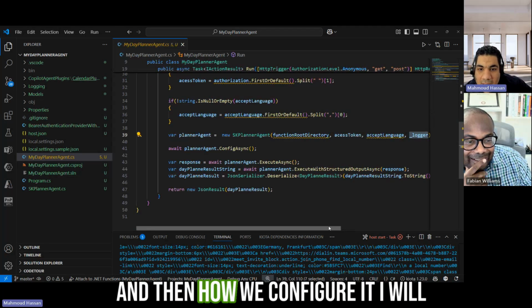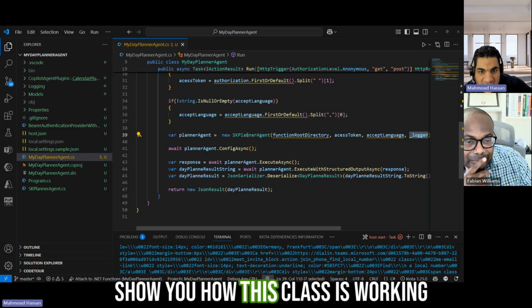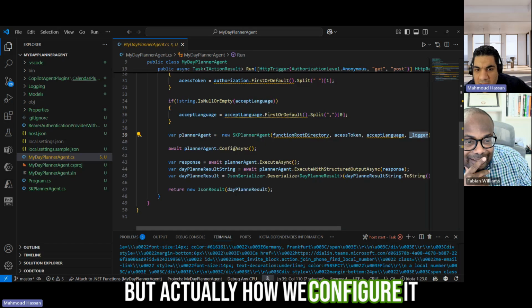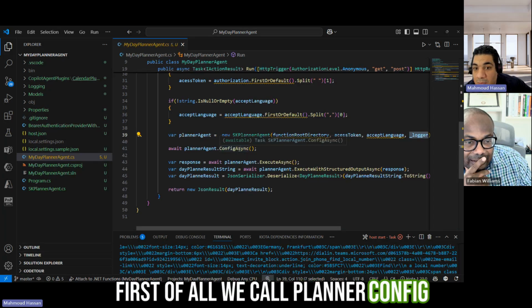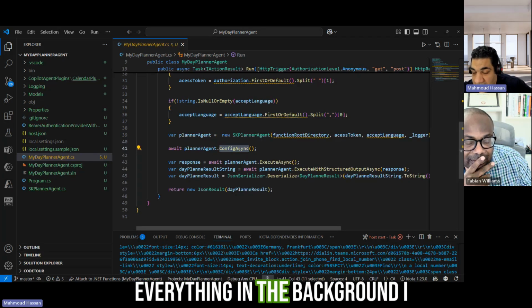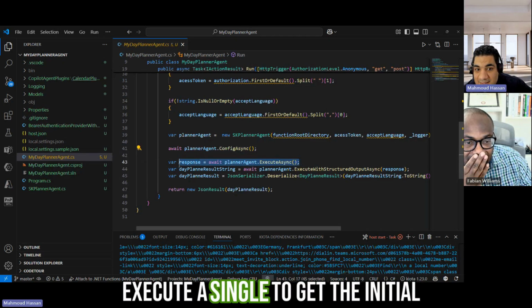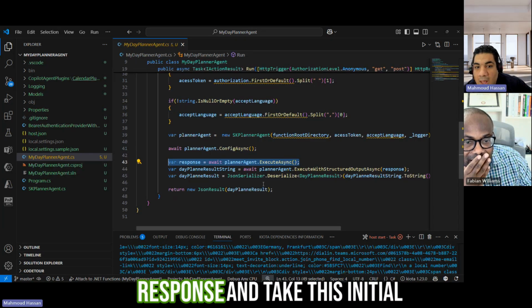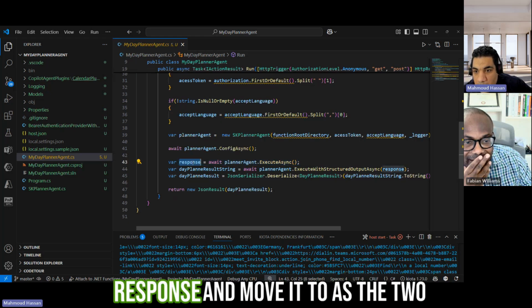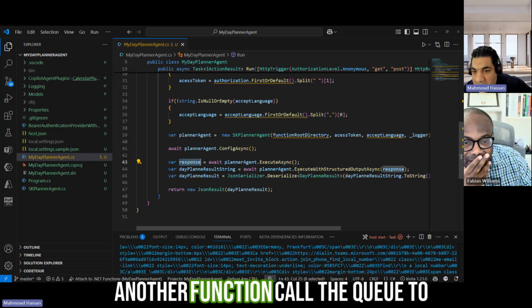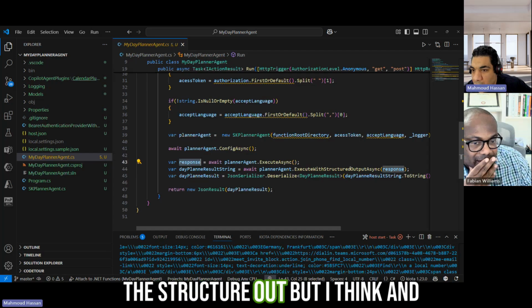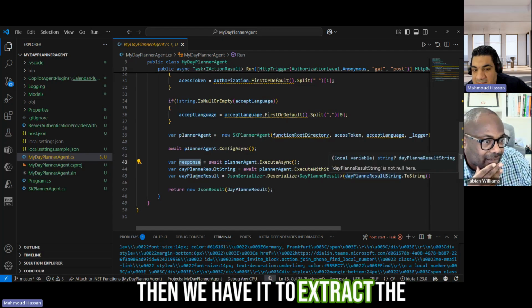And then how we configure it, I will show you how this class is working, but actually how we configure it, first of all, we call planner config async. So to configure everything in the background, I will show you this. And then we execute async to get the initial response. And take this initial response and move it to another function called execute with structure output async, and then we have it to extract the